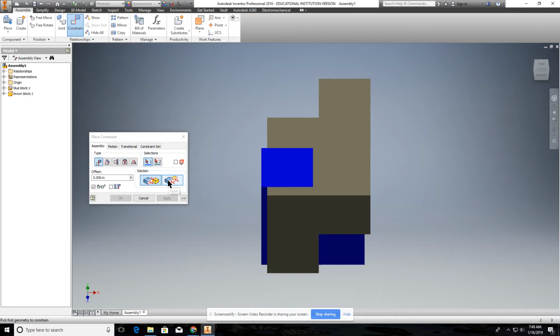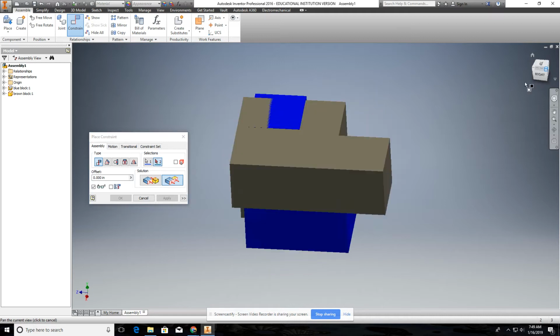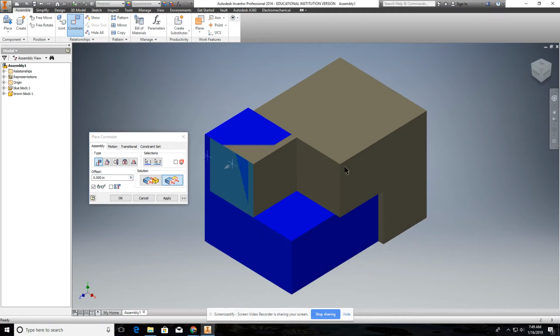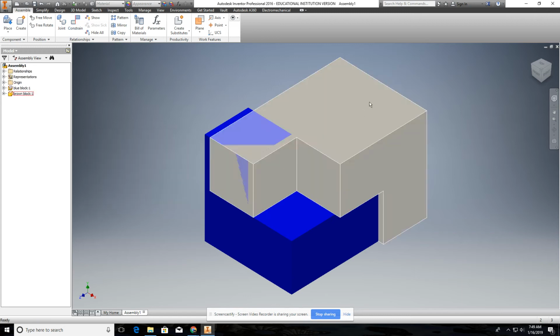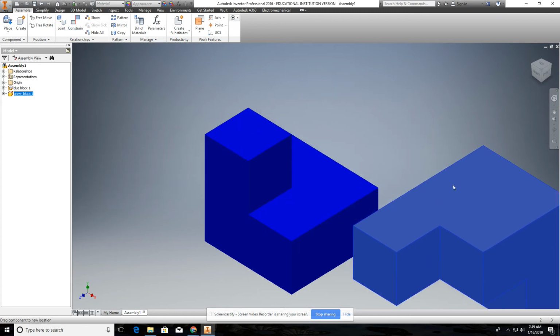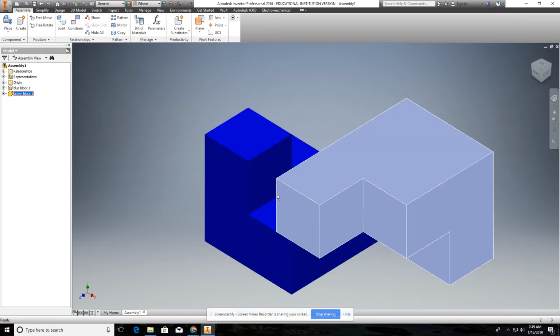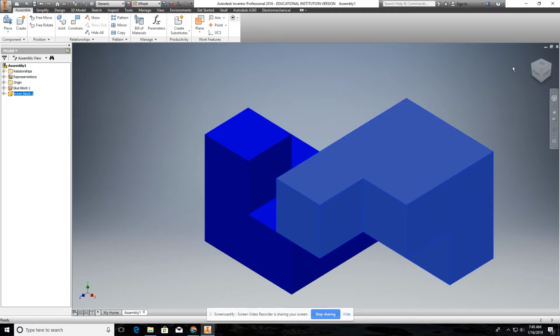Let's say this surface over here needs to be flush with this one. So we do the flush command, flush that with this, and it flips around that way. Okay, and let's go to apply, and see what more you need. You can see it looks like this surface and this surface on the other side need to be mated.